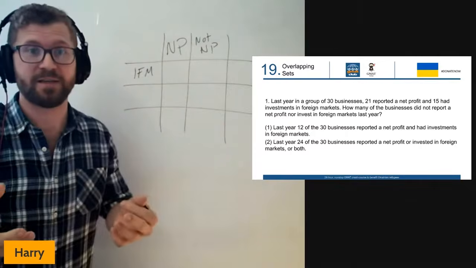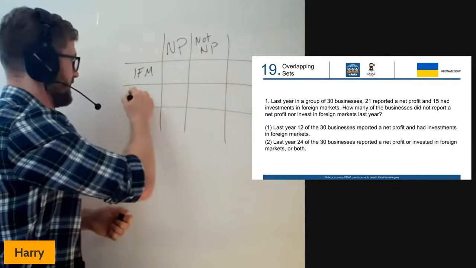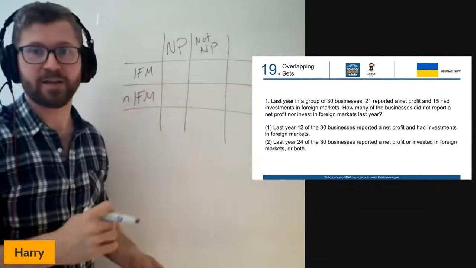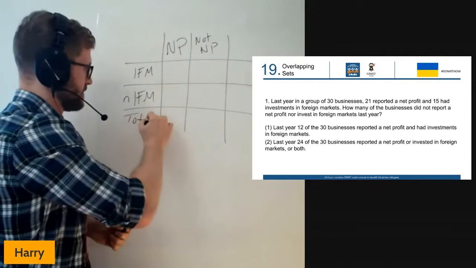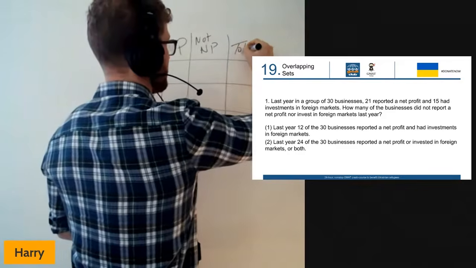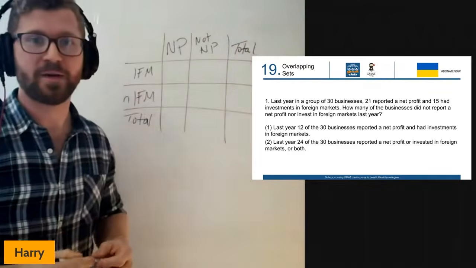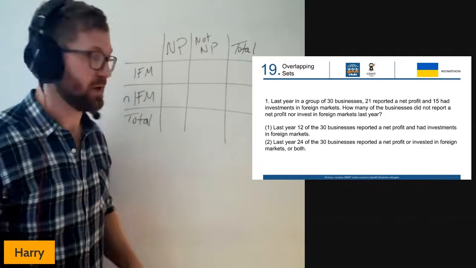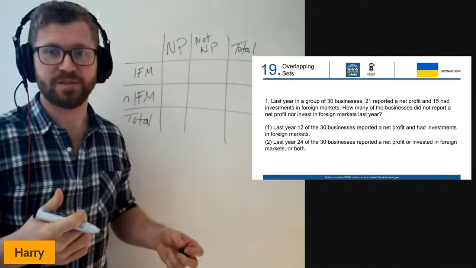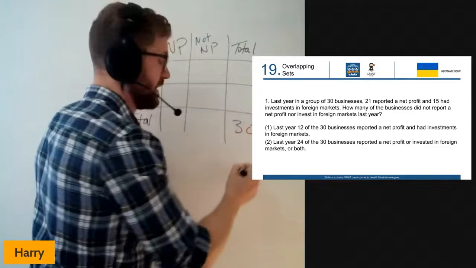So we've got businesses making investments in foreign markets and businesses not making investments in foreign markets. All right. The final row down here is the total, and the final column over there is the total as well. And we can begin filling in information here. We know we've got a group of 30 businesses, so that's going to be the total down at the bottom there.